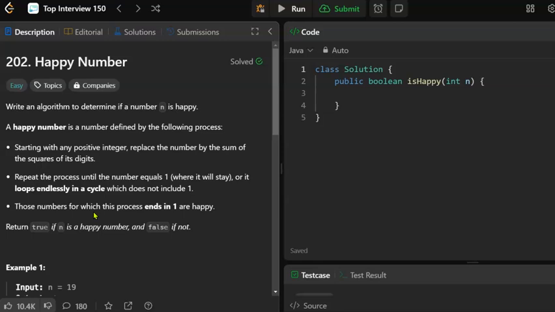There's other things too, but we're going to do it in a simpler way, and that is we're going to see if it loops into a cycle. How are we going to do that? Every time we get a number via this sum of the squares process, if it's not 1, we're going to put it in a set. And then we're going to continue until we either get to 1 or we get another number that's in the set, and that tells us that we're in a cycle.